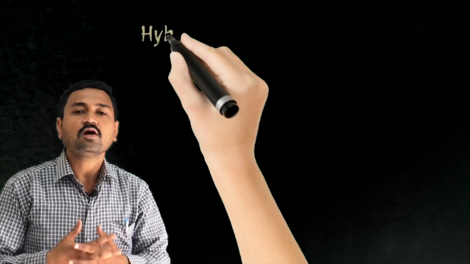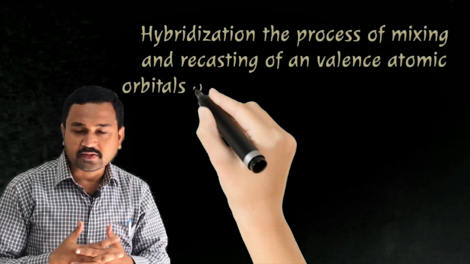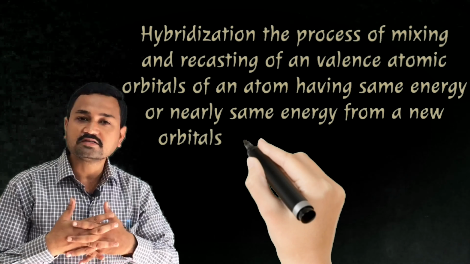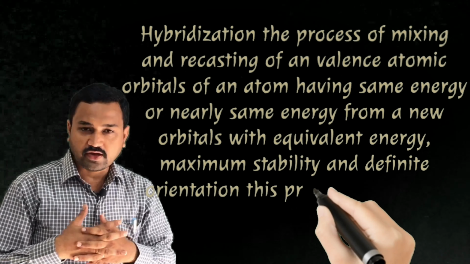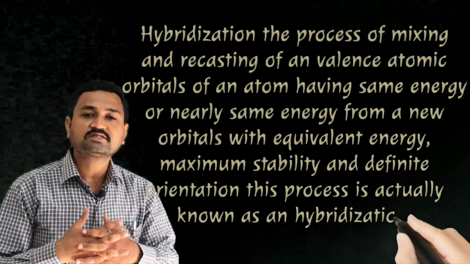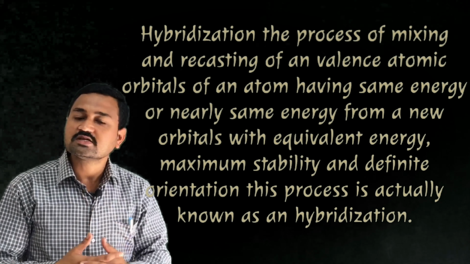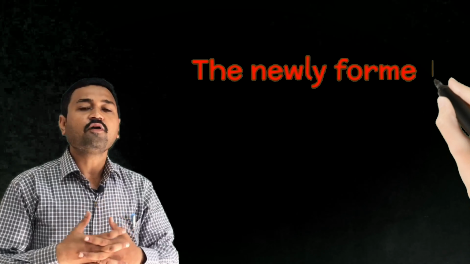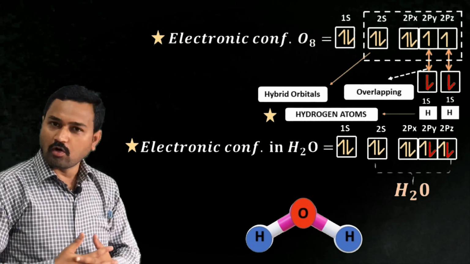Remember, the process of mixing and recasting of valence atomic orbitals of the same atom having the same or nearly the same energy to form new orbitals with equivalent energy, maximum stability and a definite orientation is known as hybridization, and the newly formed orbitals are known as hybrid orbitals.